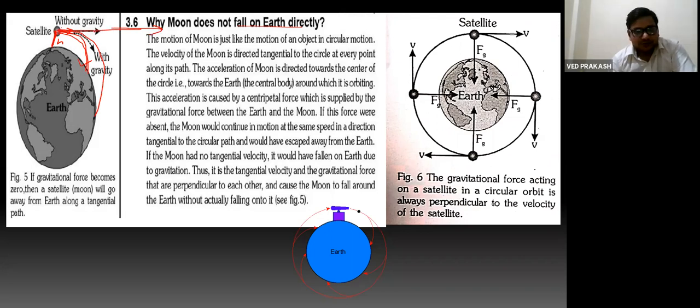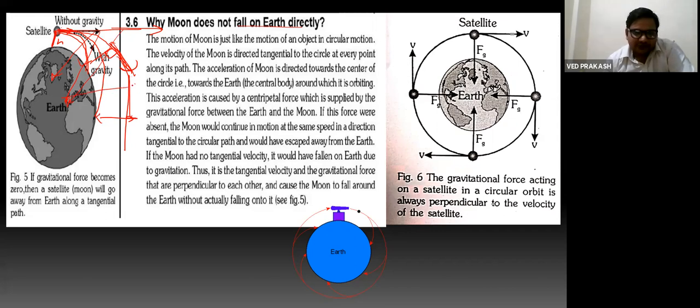acting towards the center, right? Continuously acting towards the center of the earth. So it will start moving towards the earth, but before falling on the ground, its velocity will become parallel to this surface, right? And since gravitational force is always acting perpendicular to tangential velocity, the magnitude of this velocity will not change.